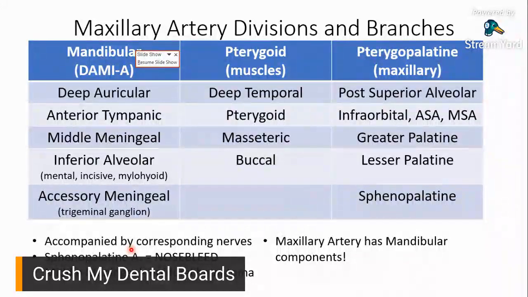So, kung alam mo ang sinusuplayan ng greater palatine nerve, alam mo na rin ang sinusuplayan ng greater palatine artery. If you know what your inferior alveolar nerve supplies, then you know what your inferior alveolar artery supplies. Okay, so they go together. The maxillary artery divisions, the branches, would be accompanied by its corresponding nerves. Okay? So just a thought, para hindi masyadong ma-overwhelm yung utak.